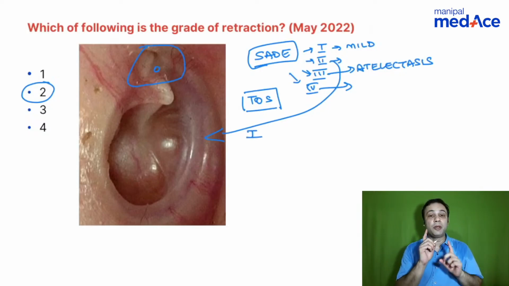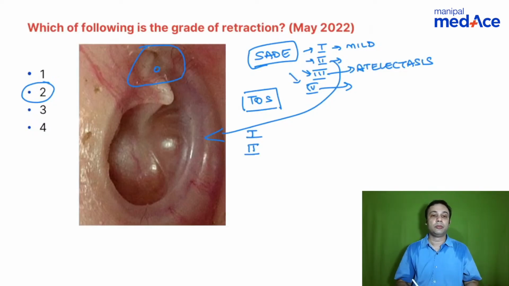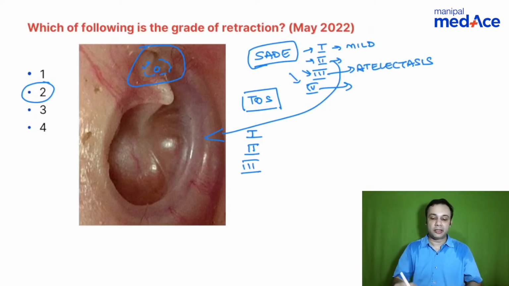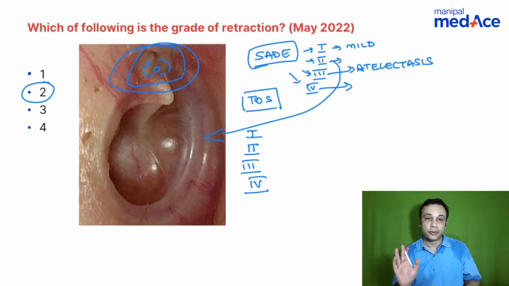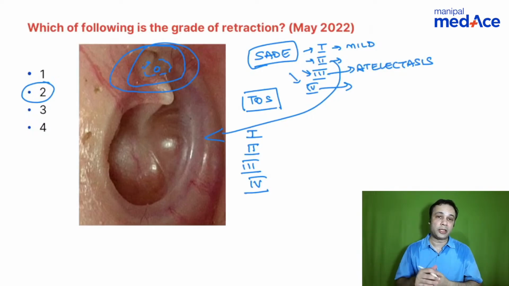When you are able to see the prominence of the neck of the malleus, it becomes grade 2. When there is limited erosion of the outer attic wall, it is grade 3. And when there is significant outer attic wall erosion, it is termed as grade 4. Hope this is clear to you. SAID's classification for pars tensa, TOS classification for pars flaccida.